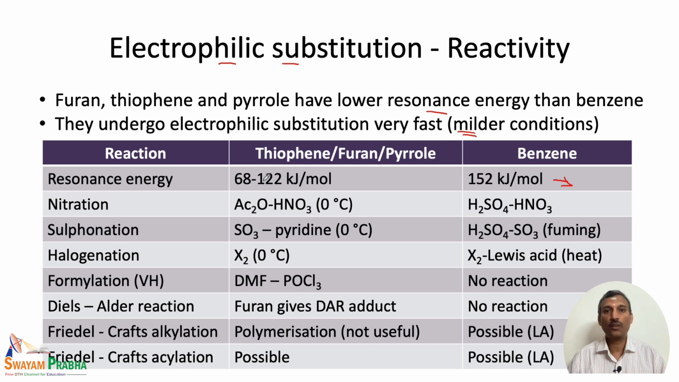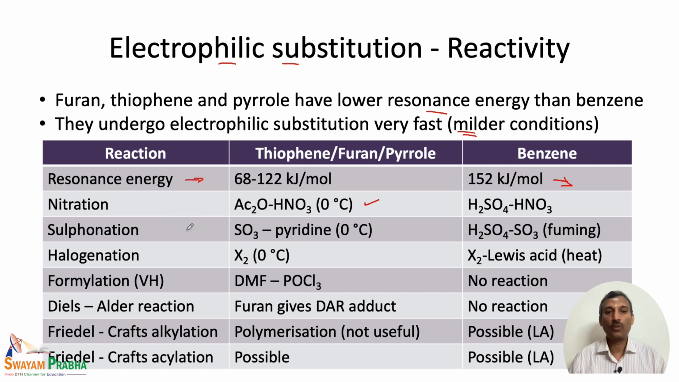So, here are some of the various parameters based on which we can talk about this. The first one is the resonance energy. The 5-membered heterocycles have lower resonance energy, indicating that they are better substrates for electrophilic substitution. And there are various reactions which confirm this. For example, if you look at the nitration reaction, acetic anhydride and nitric acid at 0 degree centigrade is just sufficient to nitrate these 5-membered heterocycles. Whereas benzene requires fuming sulfuric acid and nitric acid, that means highly concentrated conditions are required for conducting nitration on benzene.